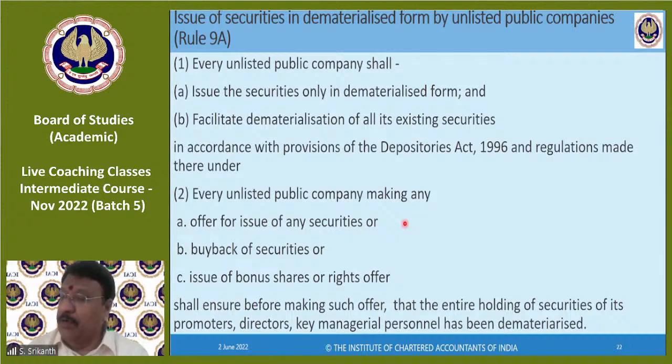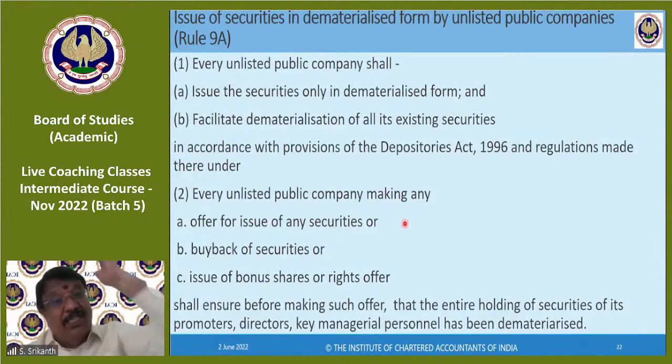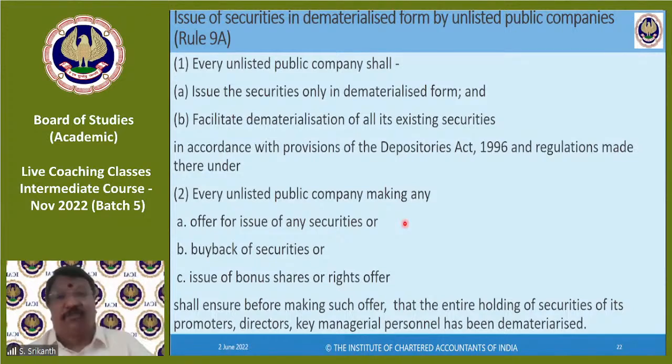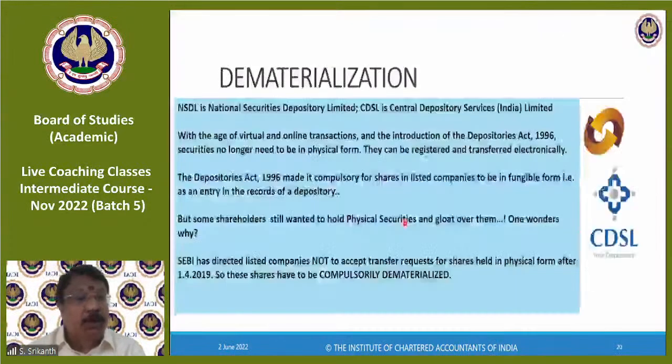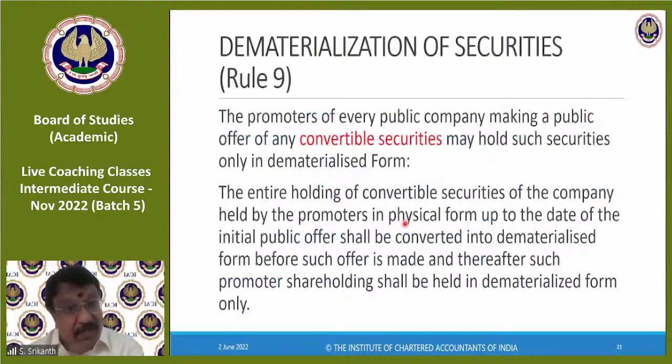As prescribed by SEBI, the security should be demat. Then how could promoters hold shares? See, originally, when the shares are allotted, they would have been in physical form. Before 2019, even listed company shares were held in physical form. At the time of original issue, they would have been issued that way.